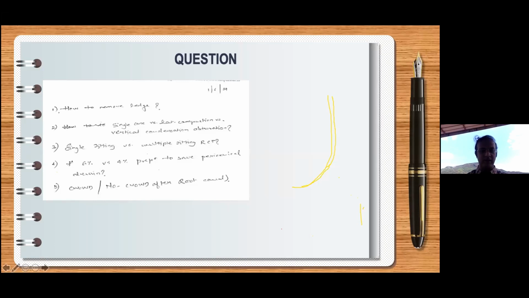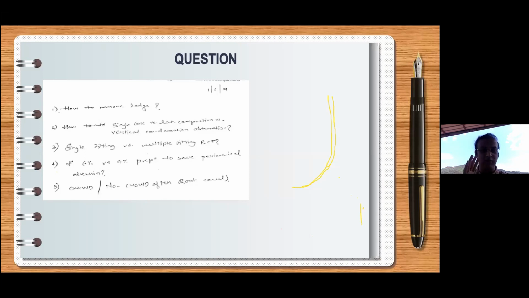Single cone obturation versus lateral compaction versus vertical condensation obturation. Well, all techniques are okay. It depends on what you're using. If I have to use single cone, I have to use bioceramic sealers, then single cone obturation is also fine. Lateral condensation is the common technique which we use in our clinic, and the majority of clinicians prefer to use that. It has its own limitations. A simple limitation which we all face is we take a spreader and try to enter inside.